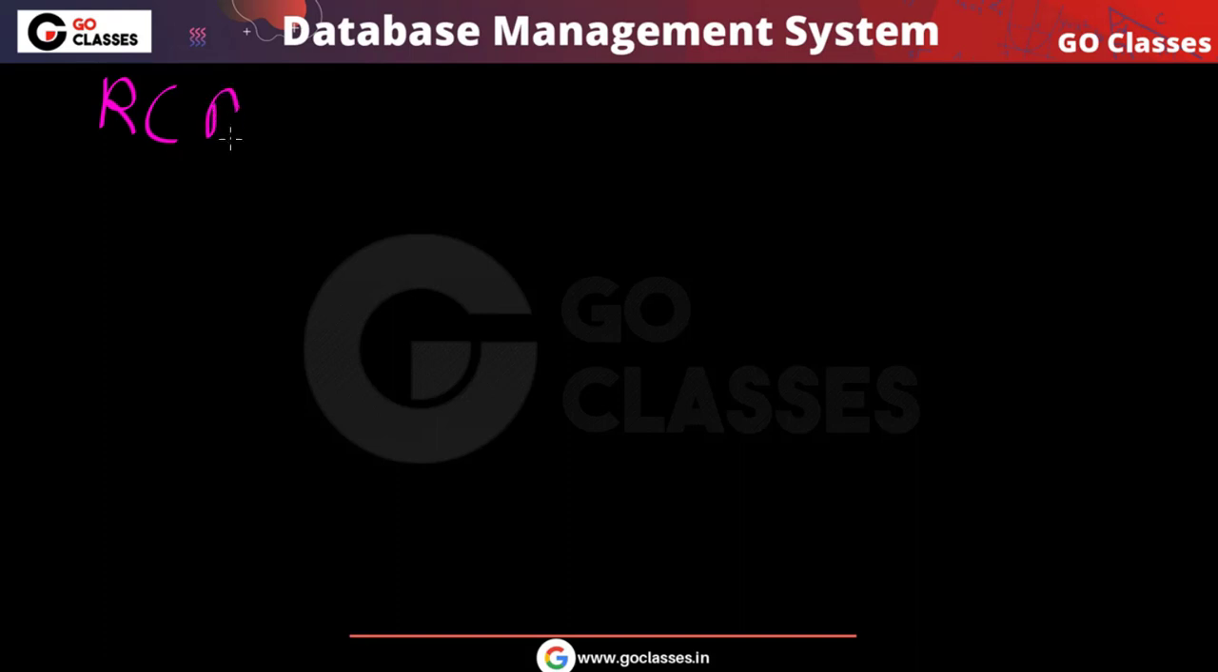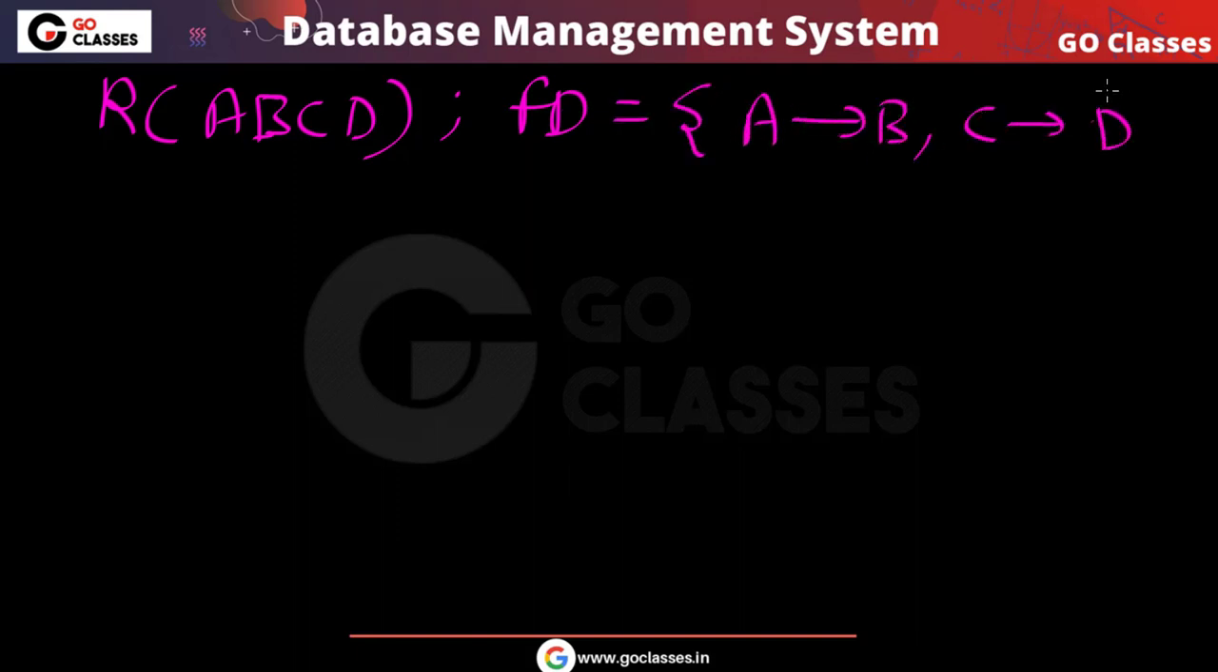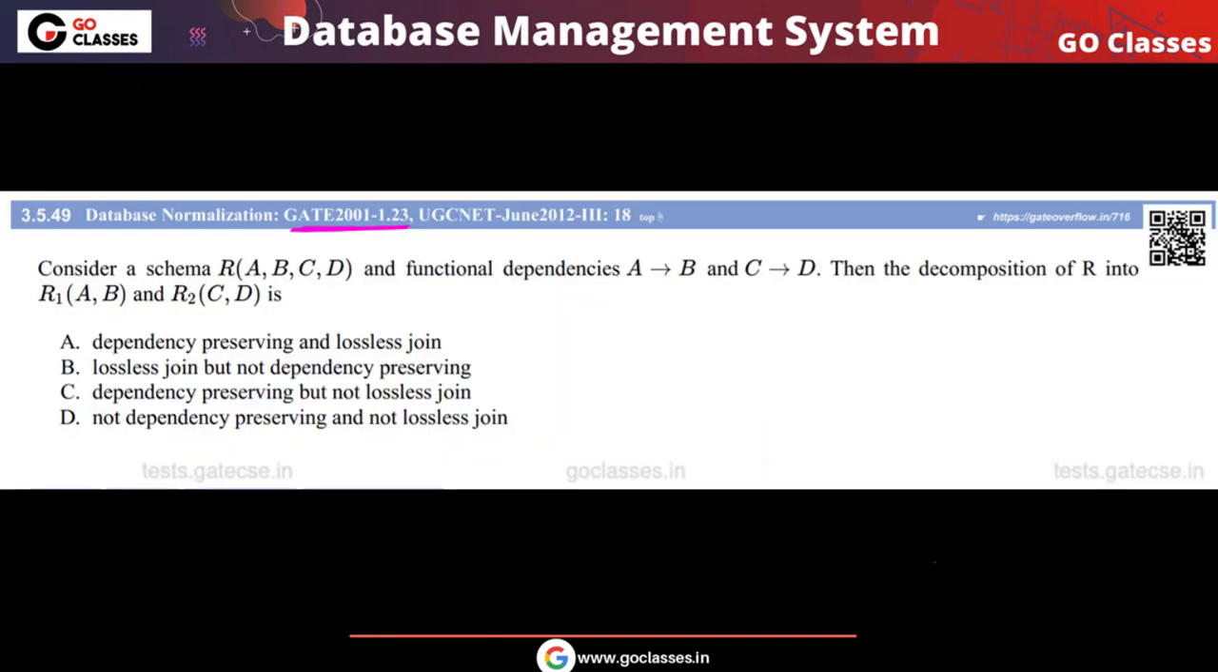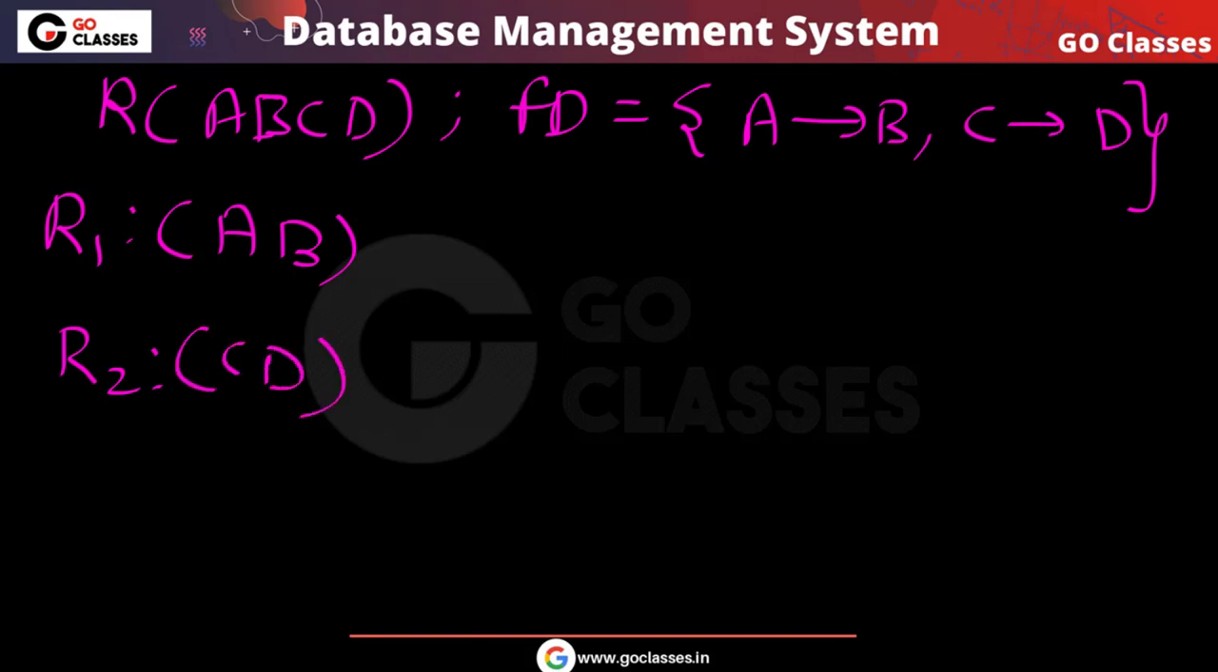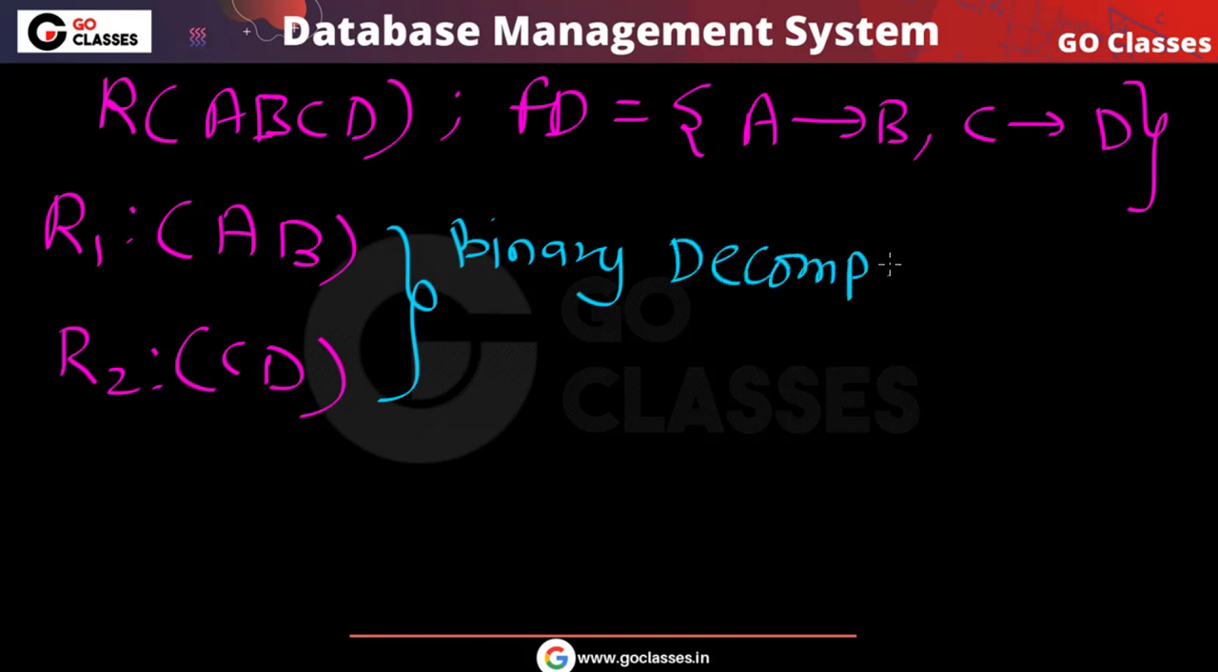So the question is very simple: you have four attributes A, B, C, D, and the set of functional dependencies given is A determines B, C determines D. Now this relation we are decomposing into two sub relations: one is A comma B, and another is C comma D. First of all, you can see this is a binary decomposition, which means the given relation we are decomposing into two sub relations.